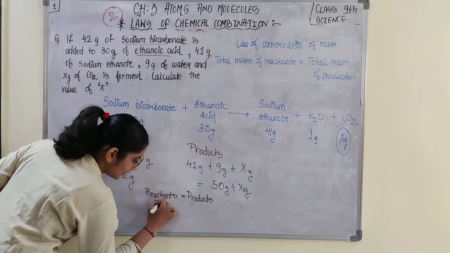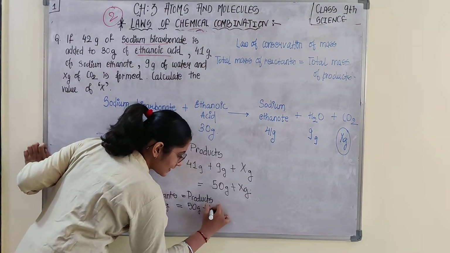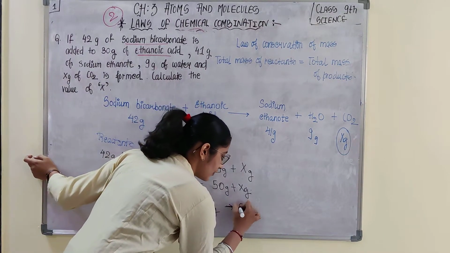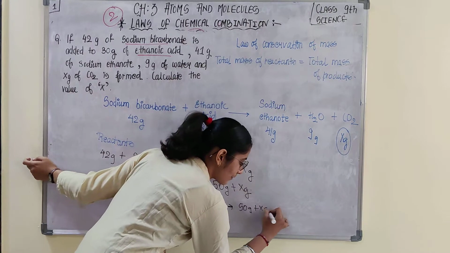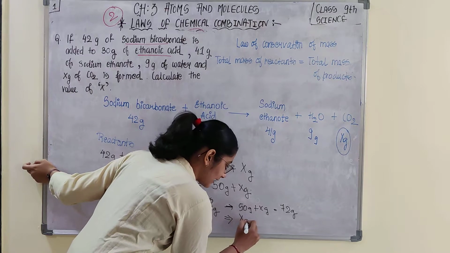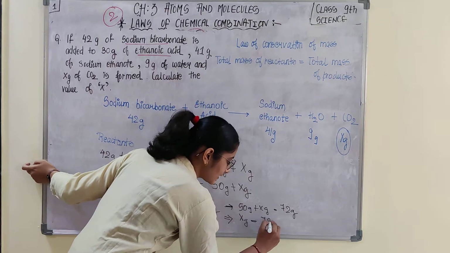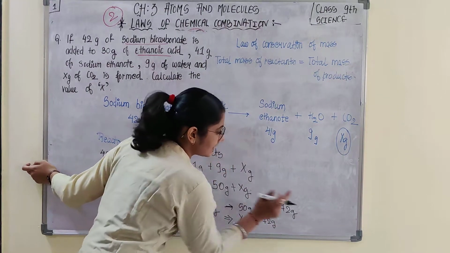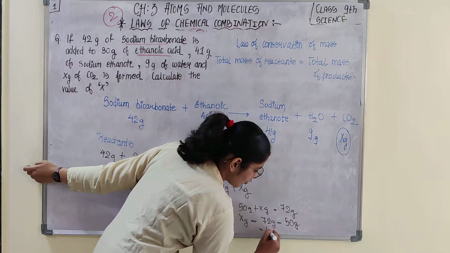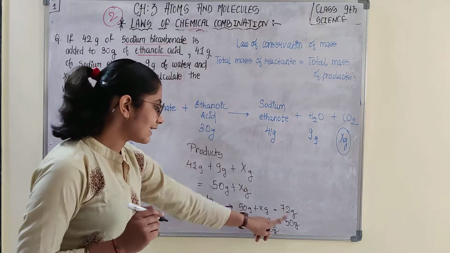So 72 gram is equal to 50 gram plus x gram. You can also write it like this: 50 gram plus x gram is equal to 72 gram. That implies x gram is equal to 72 minus 50. Since here 50 gram is positive, when it shifts here it becomes minus 50 gram. So what you get is 12 gram. Is the calculation correct?